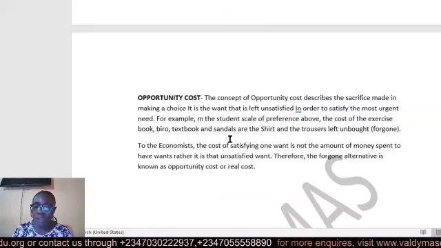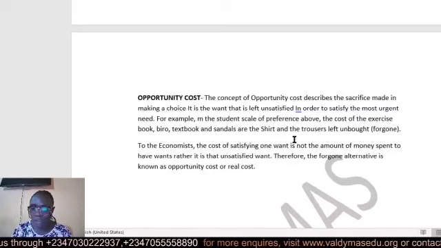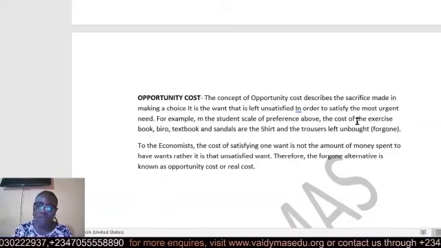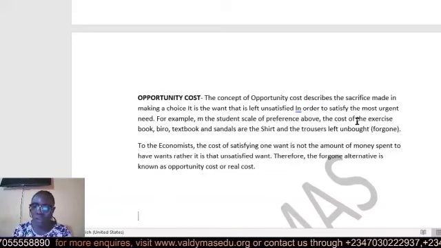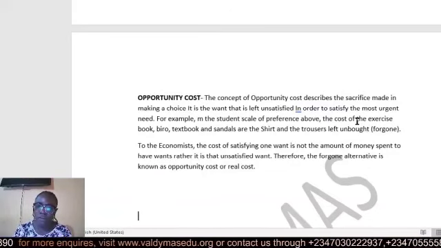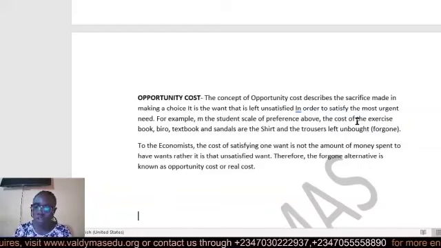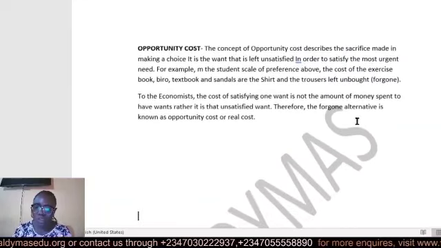Sandals and the shirt are left on board, which means he has sacrificed some in order to pick the most pressing need. Because we said scale of preference is the arrangement of wants in order of importance. So some things have to be forgone in order to meet the most pressing need.